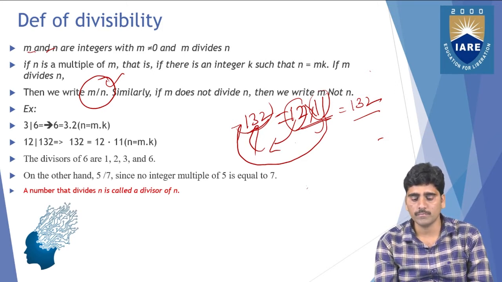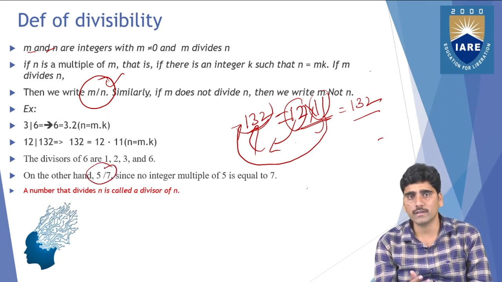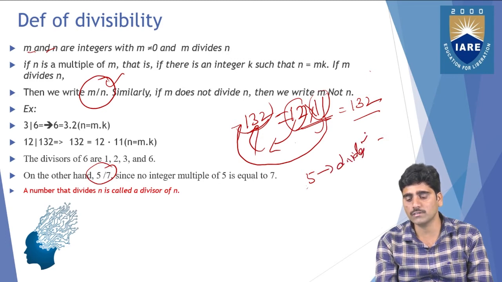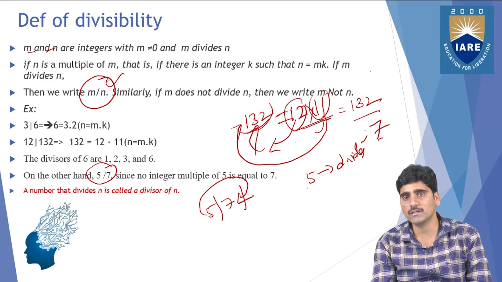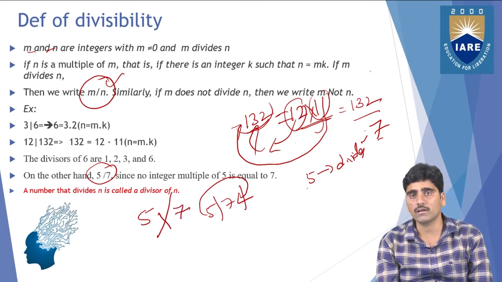On the other hand, suppose you take another example, 5 and 7. 5 does not divide 7. Even though 7 is an odd number and 5 is an odd number also, 5 does not divide 7.